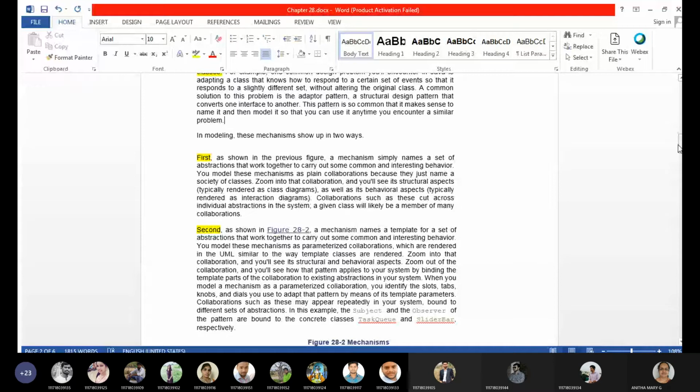Mechanisms, or the other term, design patterns, show up in two ways. So what are the two ways here?